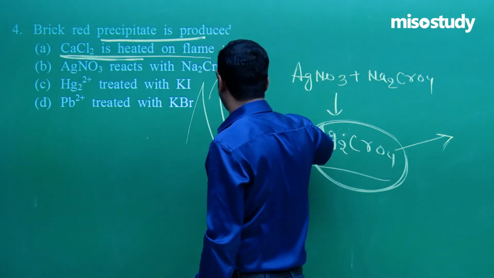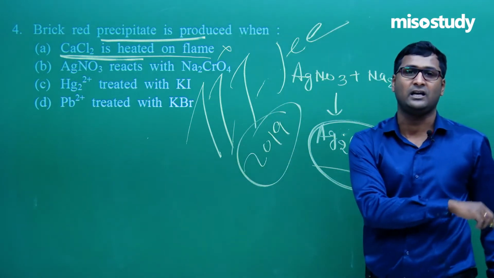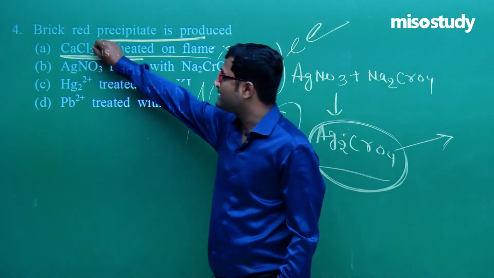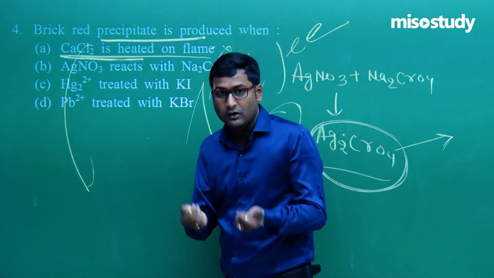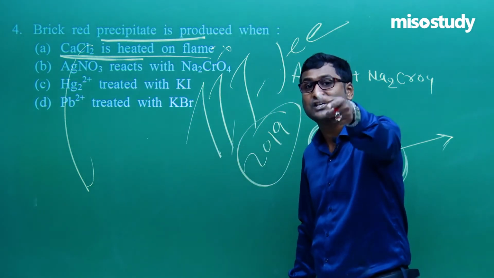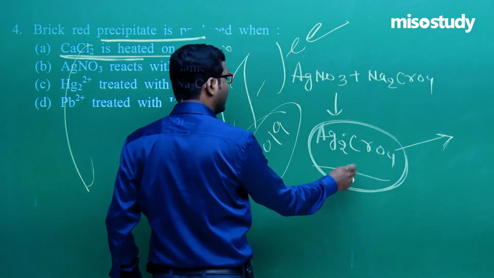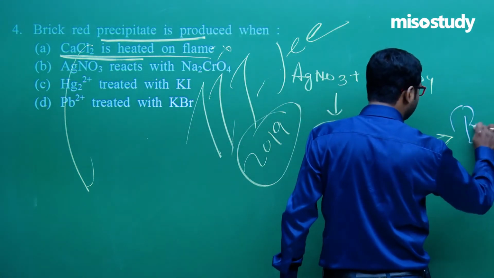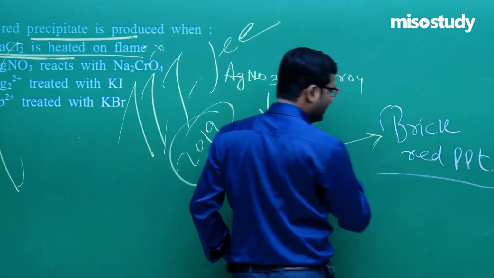This is one of the best questions from my side, IIT JEE 2019, because these are slightly confusing. This is the flame test, where Ca2+ gives a brick red color. I know you also know, but here read the question. Brick red PPT, that is the reaction taking place, and if we choose the second option, as I told during my lecture, it forms Ag2CrO4, and this is, friend, the brick red PPT. Clear?